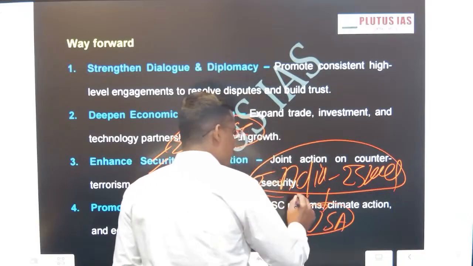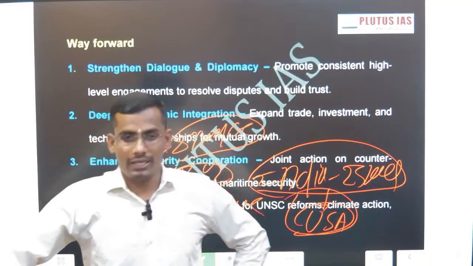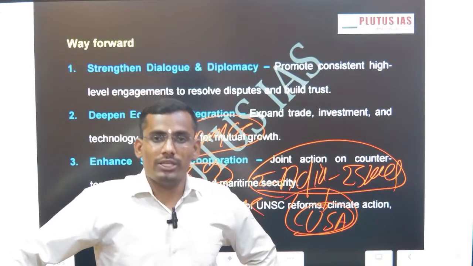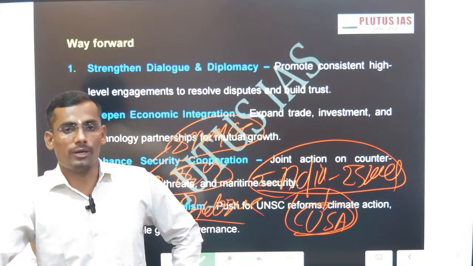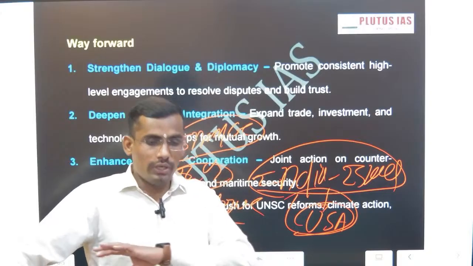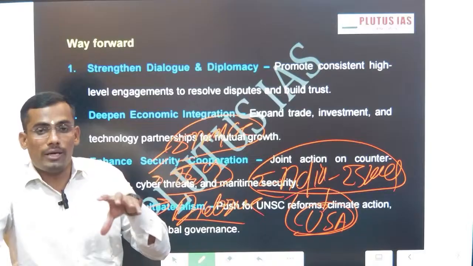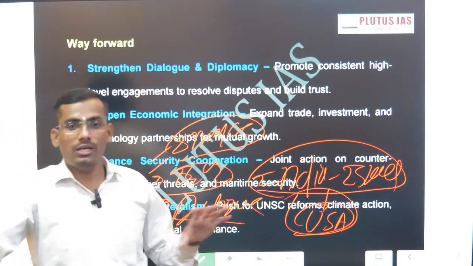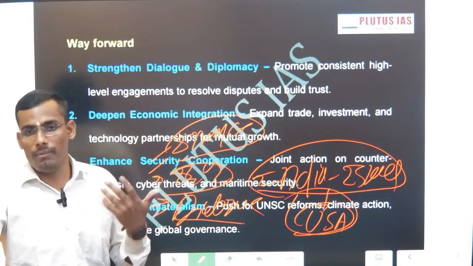This can be done at a regional level, and even Israel and the USA along with India show the interest to maintain security post the 7th of October attack in the Indian Ocean region, because India provides the security across the Indian Ocean region, most specifically from the Somali pirates. Okay, these are the regional level ways forward where India and Israel can manage their bilateral ties.